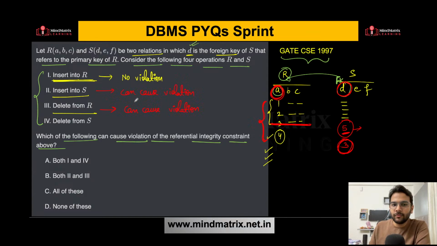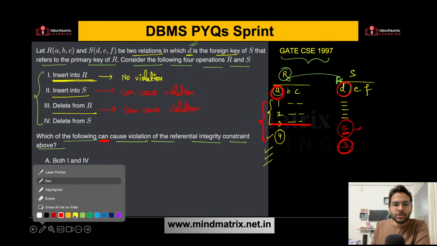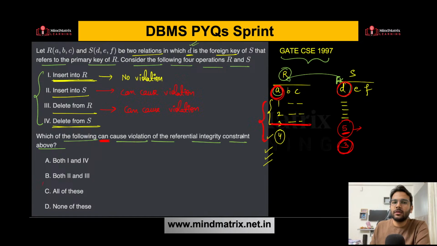Okay. So focus on this word that they have mentioned, can cause, right? In some cases, it will not cause as well, right? So may or may not, depending upon what you are deleting or what you are inserting in S. Clear? What about this one, last one? Delete from S. Can it cause violation? No, it won't cause violation. Why? Because even if you are deleting 3 or maybe 5 or maybe some entry for 1, then it is not going to cause any violation, because you are deleting from S, right? You are deleting from S and D is your foreign key over here. So no violation at all. Is this clear?